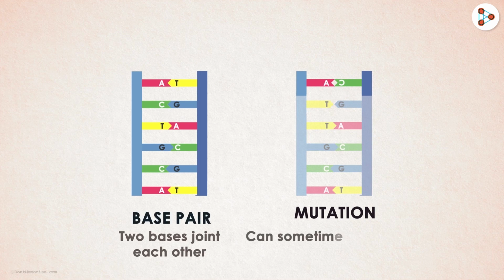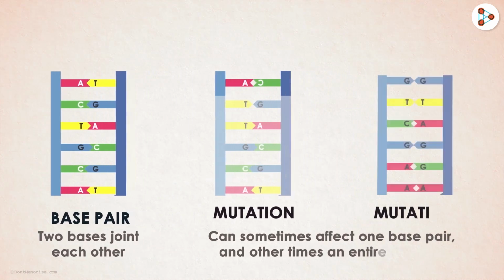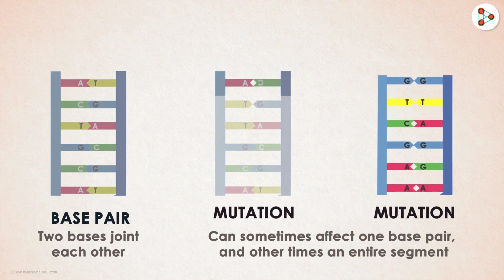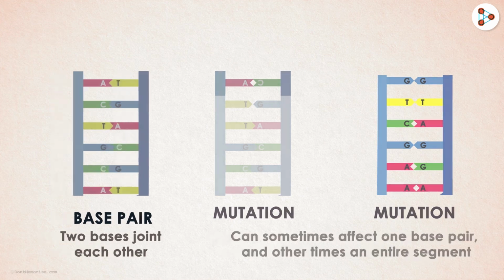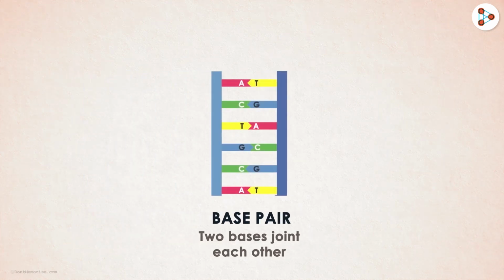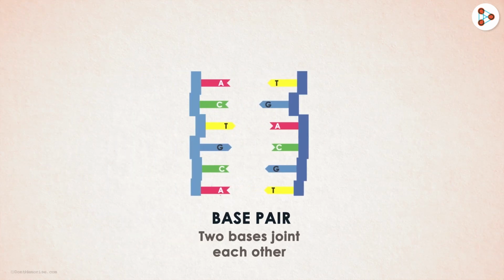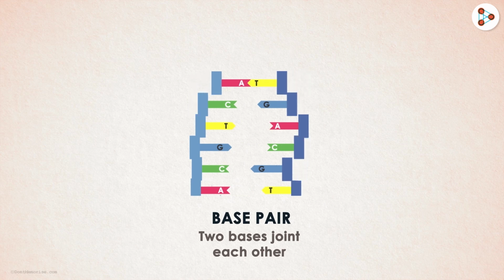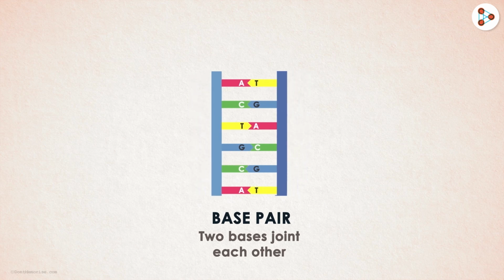Mutations can sometimes affect one base pair and other times an entire segment. What would happen if it affects an entire segment? This means that there will be several base pairs which will undergo change. So, let us look at what we have studied so far. The bases are the basic fundamental units of a cell. They join some other base and form a base pair.